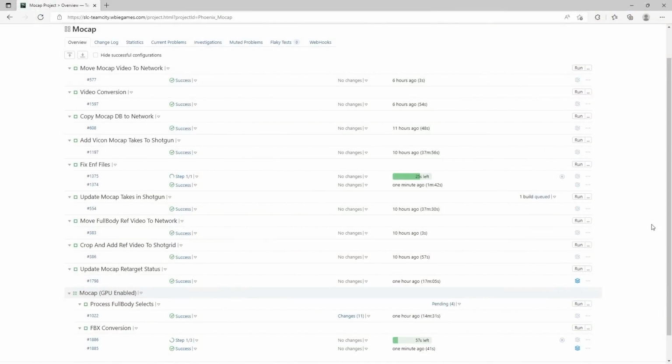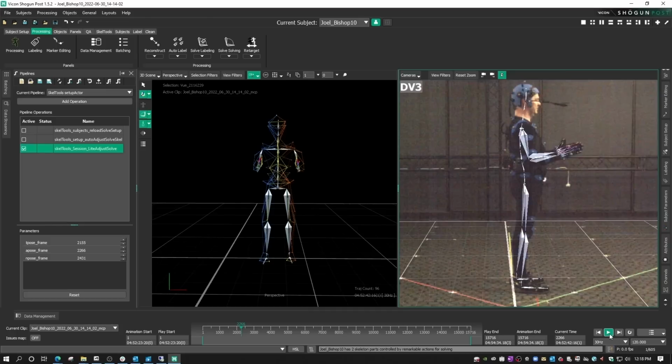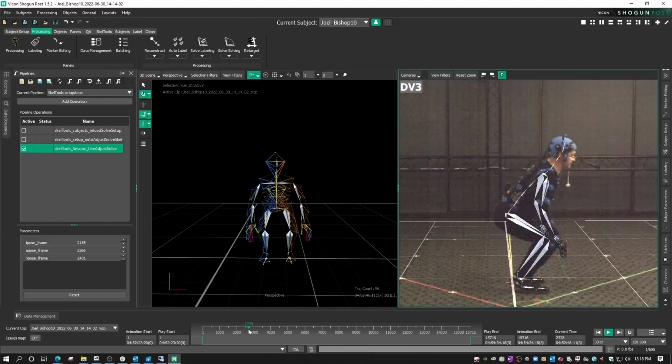Using a TeamCity automated nightly job, all of the day's takes are sent through a processing pass. This is where the mocap marker data is automatically converted to FBX. The takes metadata is uploaded to ShotGrid. Reference and face videos are automatically copied from the AJA decks and uploaded to ShotGrid.